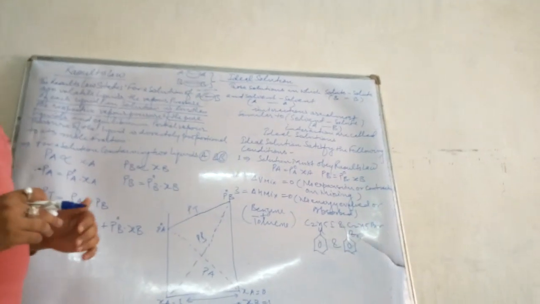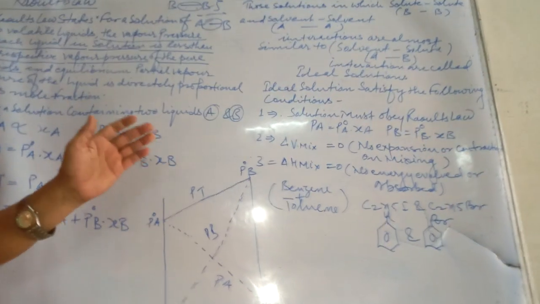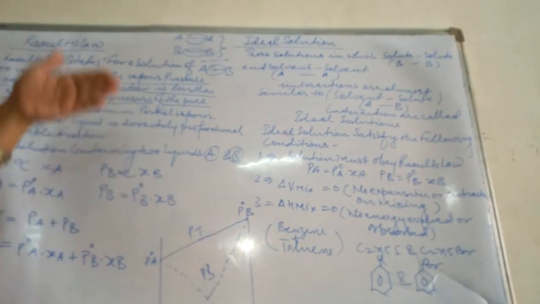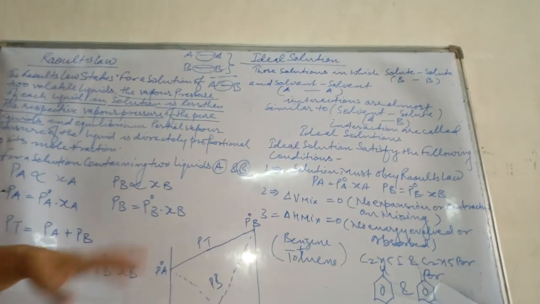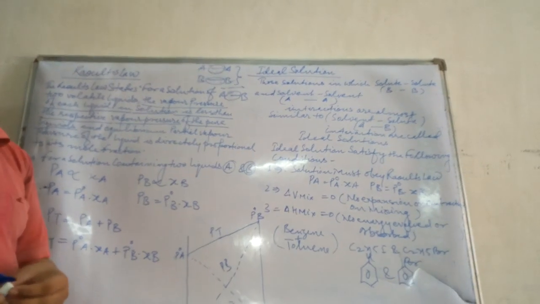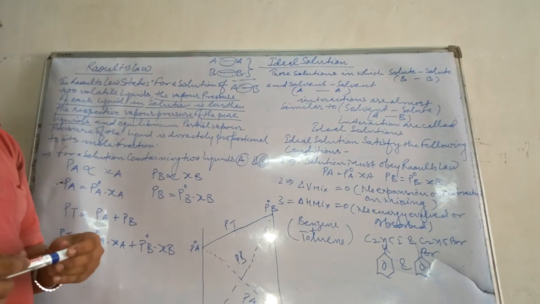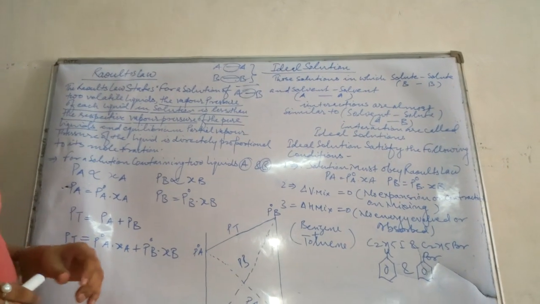Next I will discuss the non-ideal solution and the deviation from Raoult's law, positive deviation and negative deviation, and then azeotropes, the so-called constant boiling liquids.